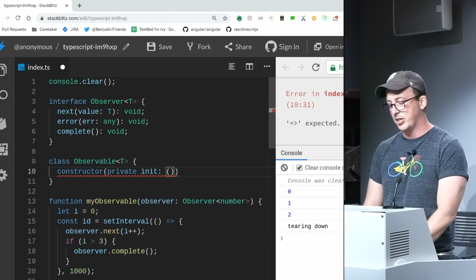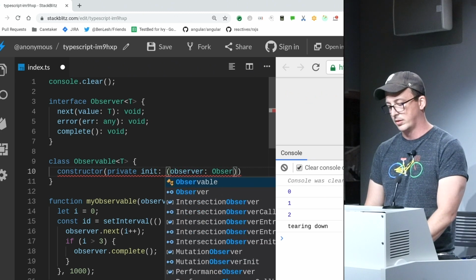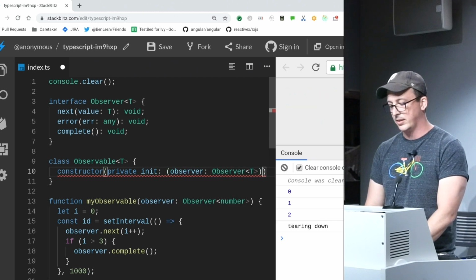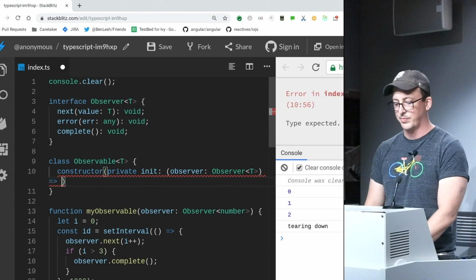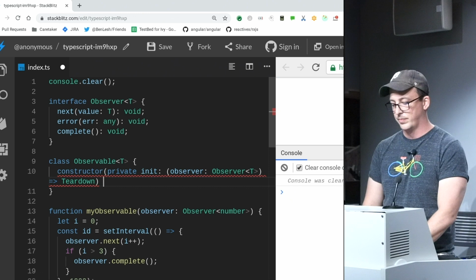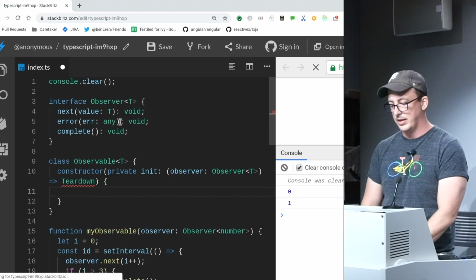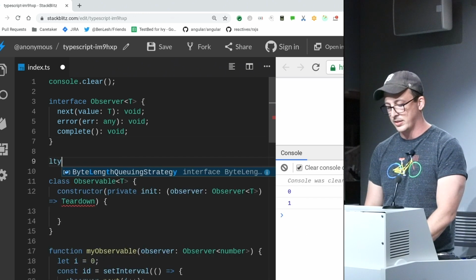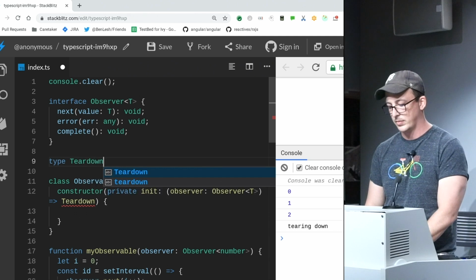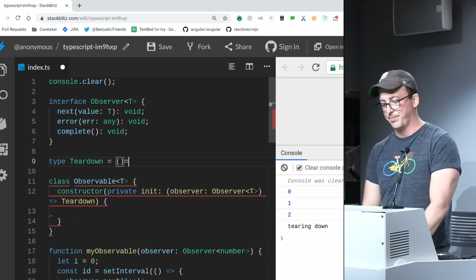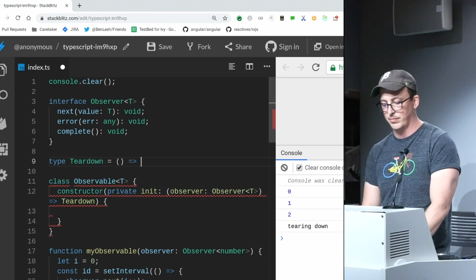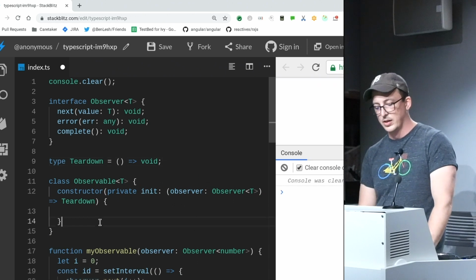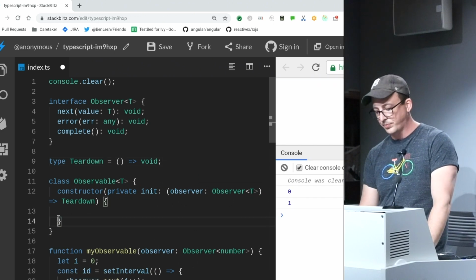It's going to take that same shape function that has an observer, which is an Observer<T>, and returns, we'll call it Teardown. And Teardown is just a type that is a function returning void. So this is our constructor for it.